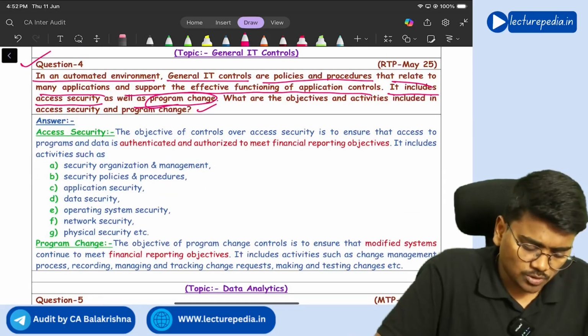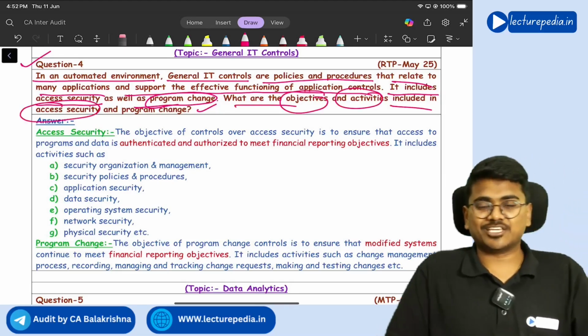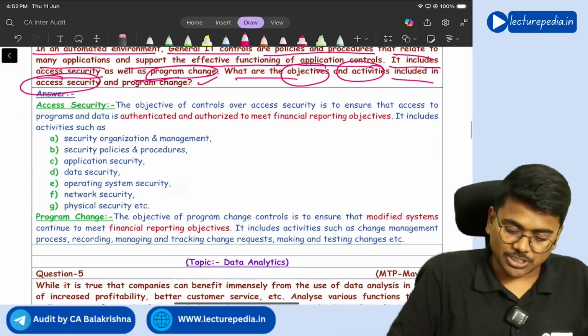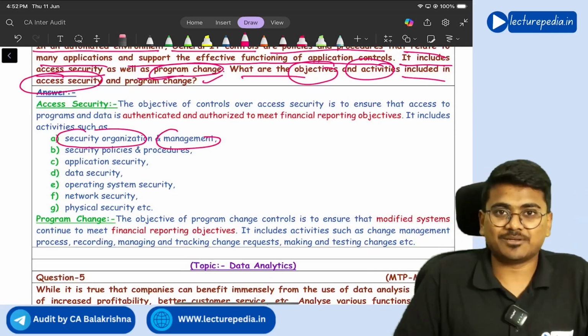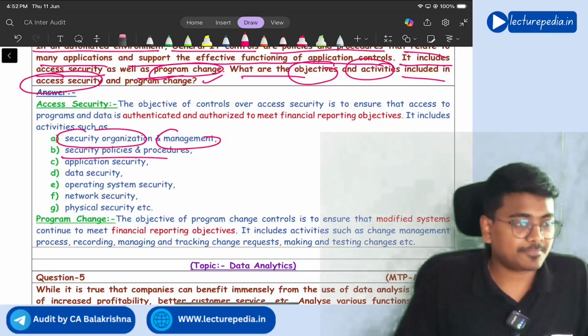So now what they are asking: what are the objectives and activities included in access security? So under access security, what are the activities that will be included? Security of organization and management, policies and procedures related to security.